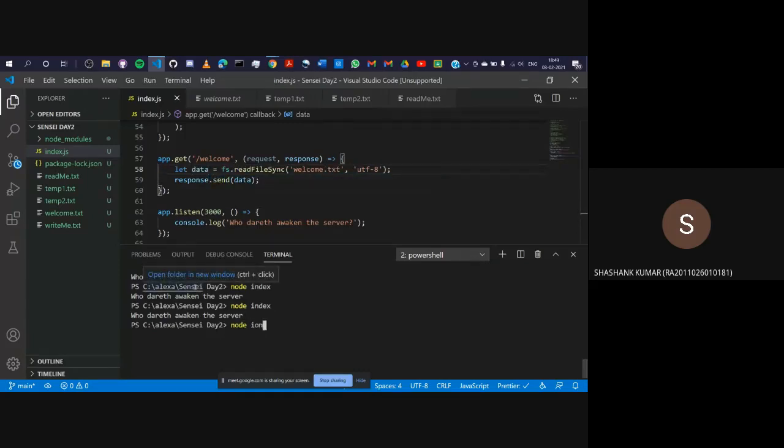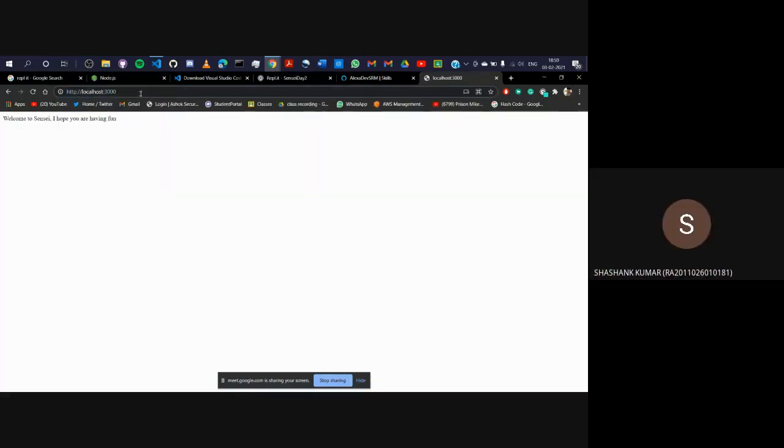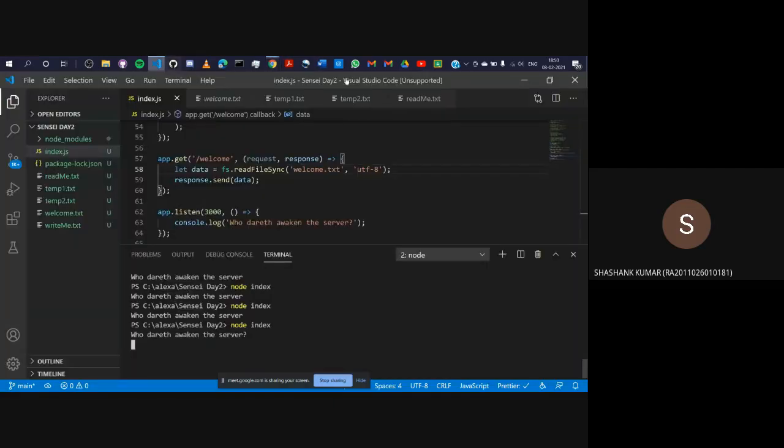On the server, let's check if it is working or not. Node index, the server is up. Let's go back to the browser. Let's run it again. Same message. Great. Let's write welcome. So this is not a defined route. Seems I have made a mistake. All right, no problem. We'll just do something else. I'll copy paste this here and save this.